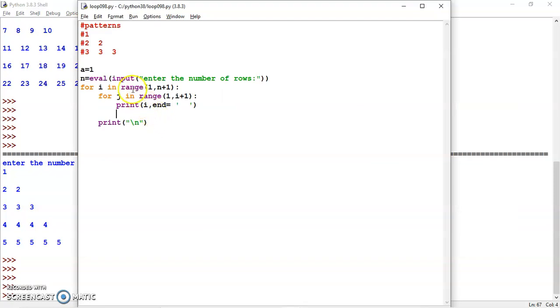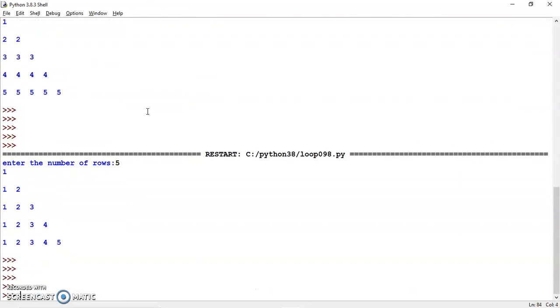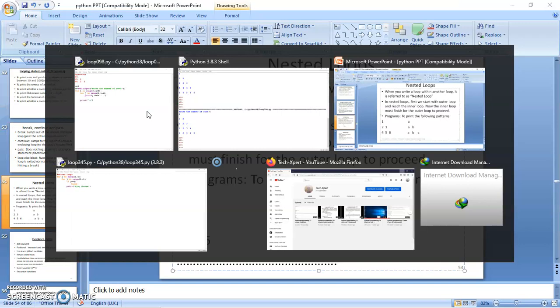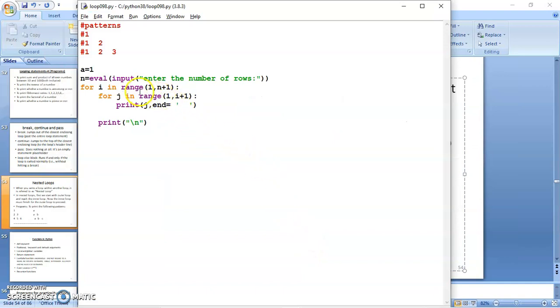Now we can have another variation to this pattern. What we can do is we can have some pattern like this. Here the logic is the same, but now in rows first 1 is printed, then 1 2 is printed. Obviously we are trying to print the value of j. I hope the concept of nested loops is clear. Let's take another example of this pattern. These characters A, AB, ABC are similar to what we have just done here.